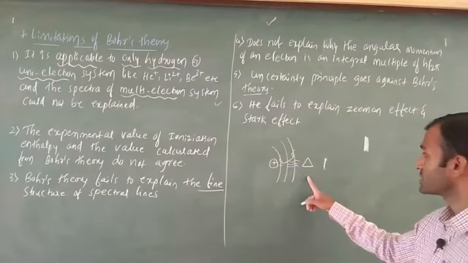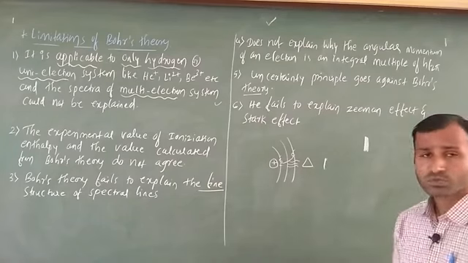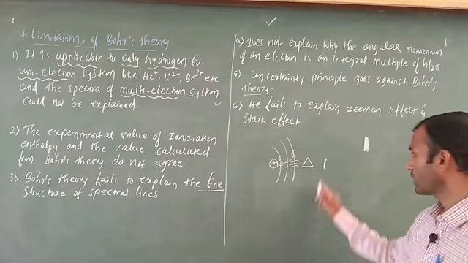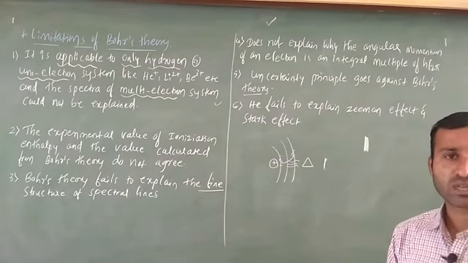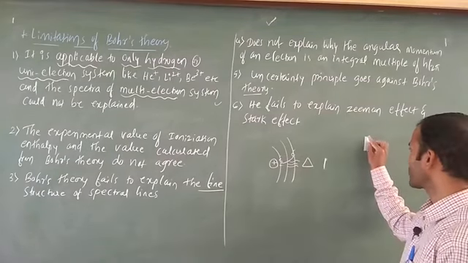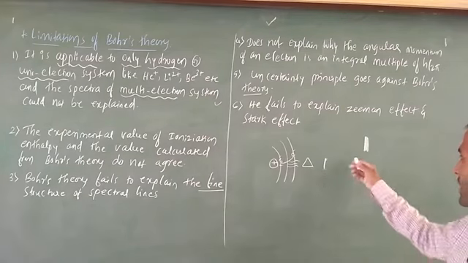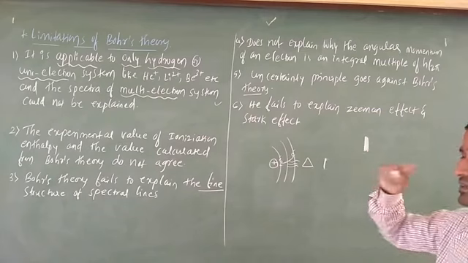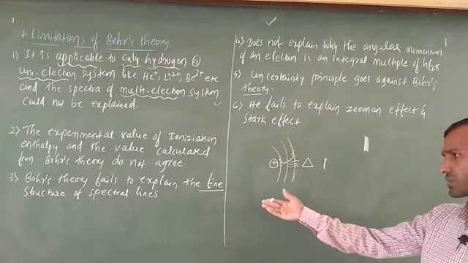Bohr initially thought that in this case there is a formation of only one line. Okay, only one line, but after that, when they used advanced spectroscopy, what happened? There is a formation of fine structure. Bohr's theory fails to explain the fine structure of spectral lines.